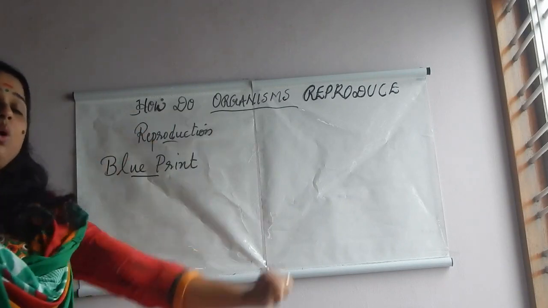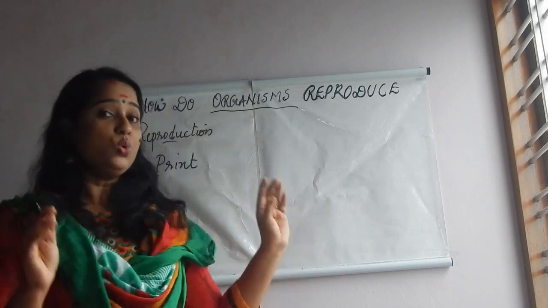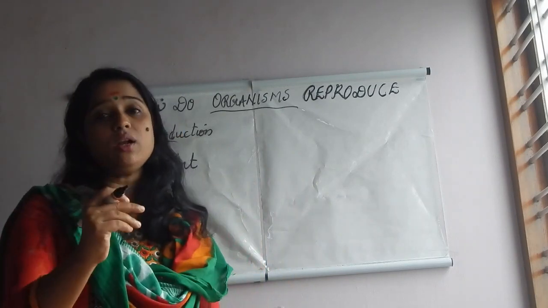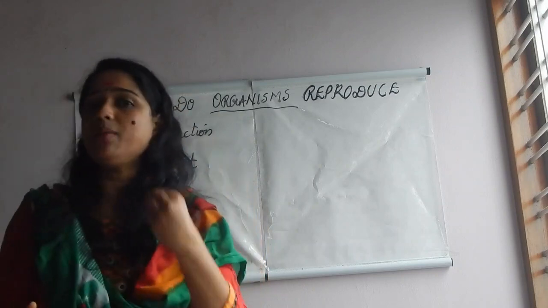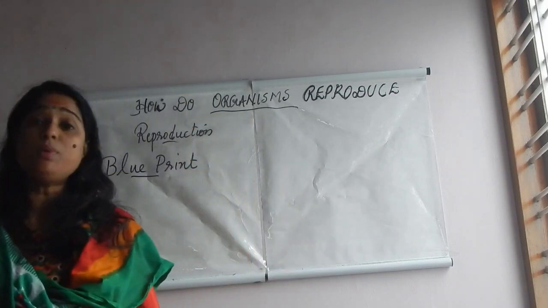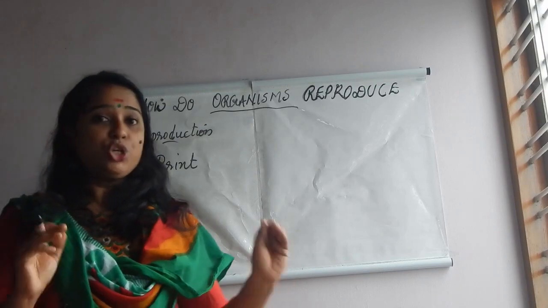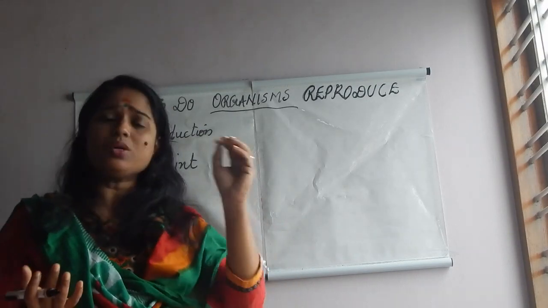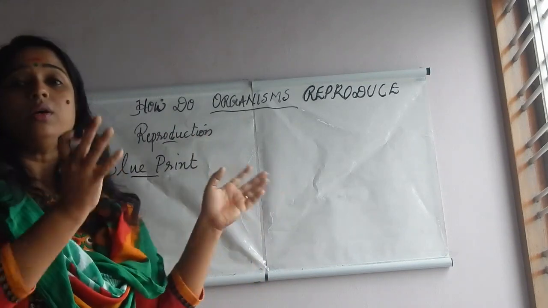And now we can move on to reproduction. You know what reproduction is? It is creating individuals of the same kind. That's very important. A dog cannot give birth to a cat. Or a human being cannot give birth to a monkey. Is it possible? Of course, some exceptions are there.